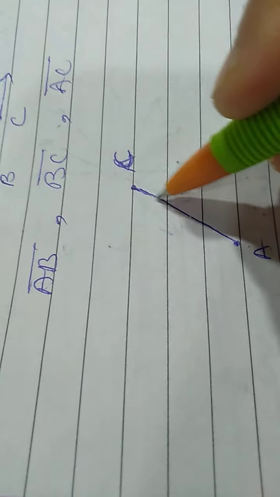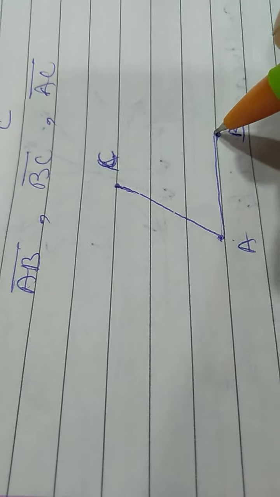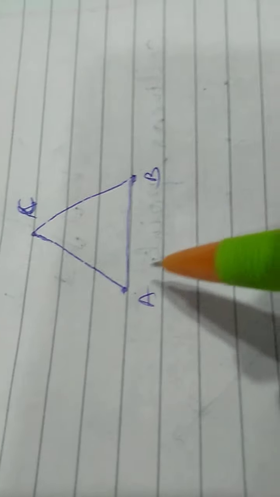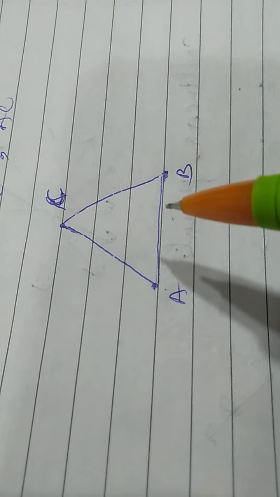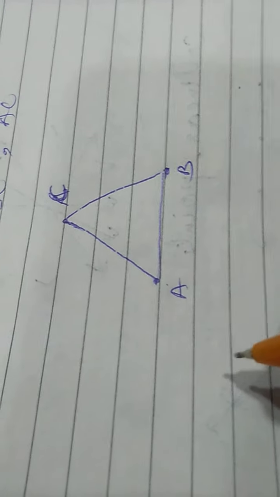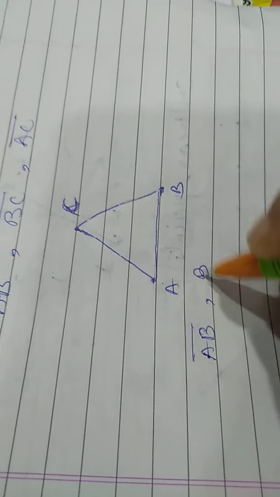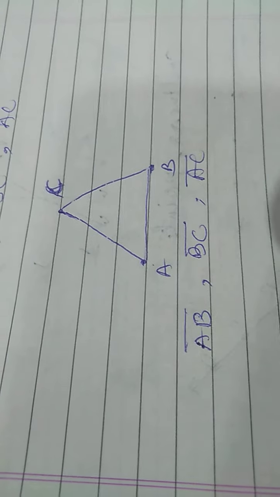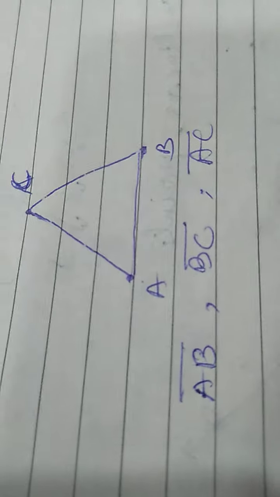Taking 2 points at a time, one line segment, then these 2 points, then the second line segment, and this is the third line segment. So a total of 3 line segments can be drawn through these 3 non-collinear points if we are taking 2 points at a time. And the names of these line segments are AB, BC, AC. Okay, so you can do your exercise 11A based on this explanation.